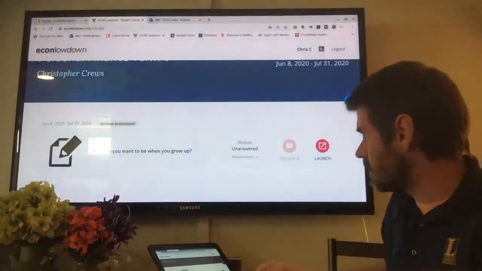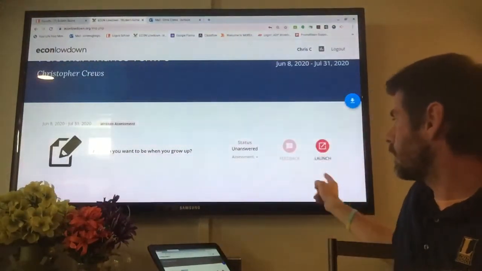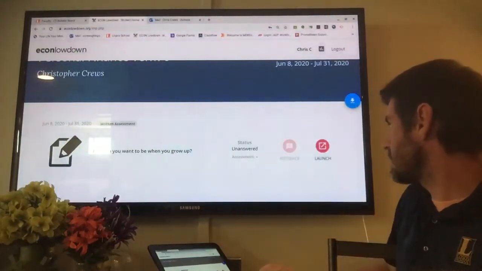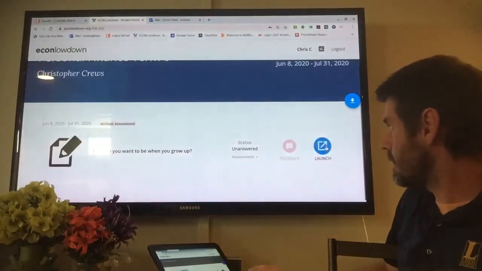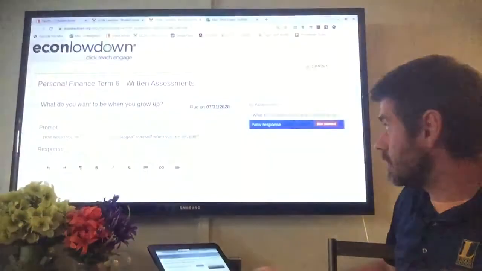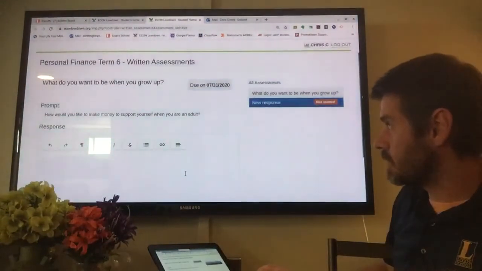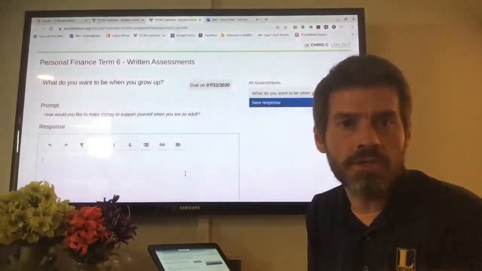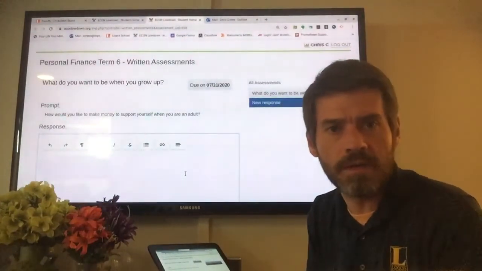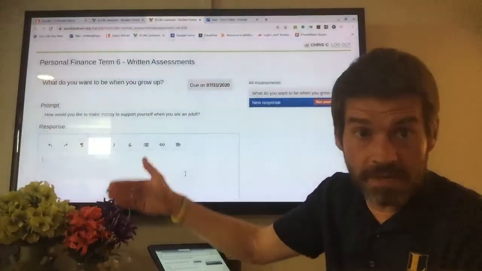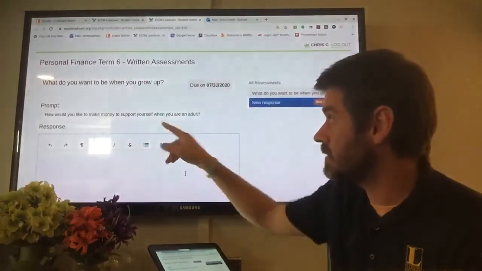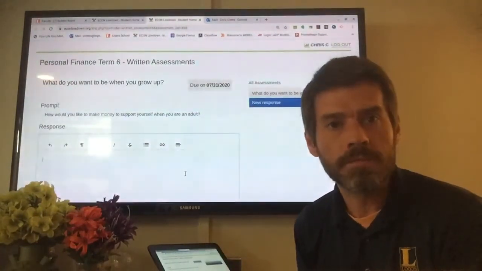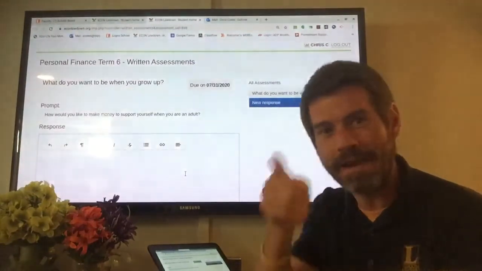How do you submit an answer? You look for the pink circle, right? Whether you're on a device or on a computer, pink circle that has a square in it. That's the launch button. And when you click on that, that will take you to where you submit your response, right? And the prompt is, how would you like to make money to support yourself when you are an adult? We've been answering this question, what do you want to be when you grow up, for a long time, since we were little kids. But, you know, as we get closer to being an adult and being on our own, we need to be able to answer this question realistically. Not just, I want to be an NBA player when I grow up. No, sorry, you're not. You're not going to be an NBA player. I'm talking to everyone watching this video.